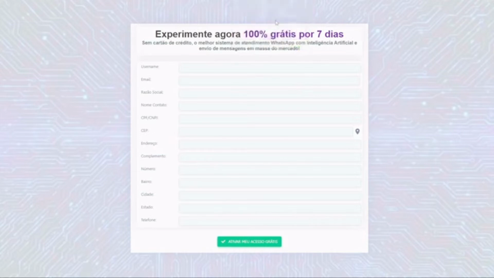You will be able to send and receive messages. Will you be able to do bulk message campaigns? Yes, you can do it.